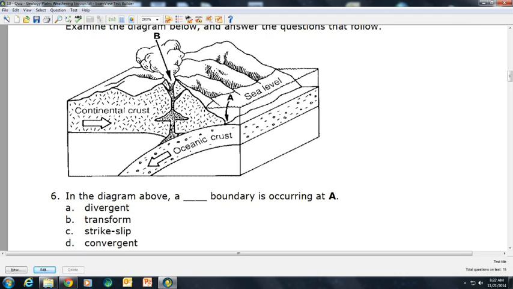Question 6. Examine the diagram below and answer the questions that follow. In the diagram above, a blank boundary is occurring at A. Answer A. Divergent, B. Transform, C. Strike slip, D. Convergent.